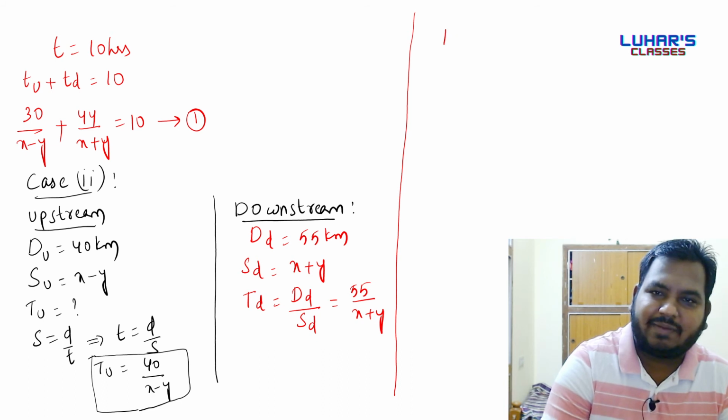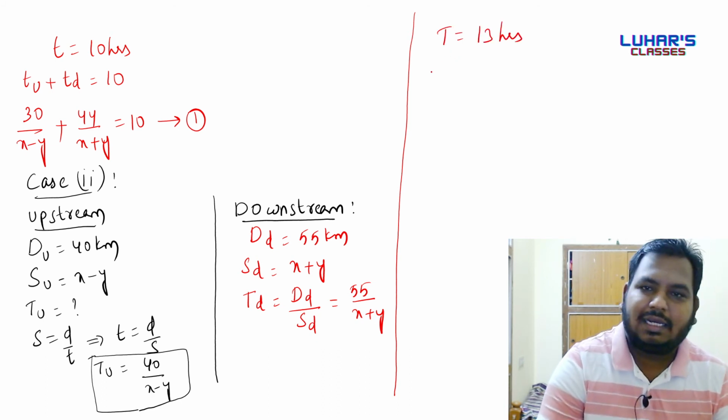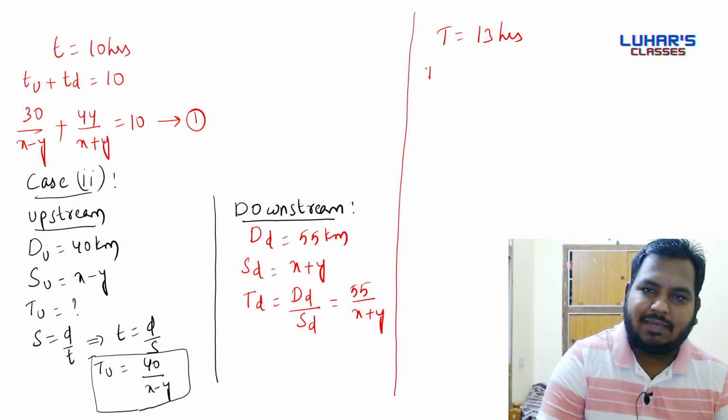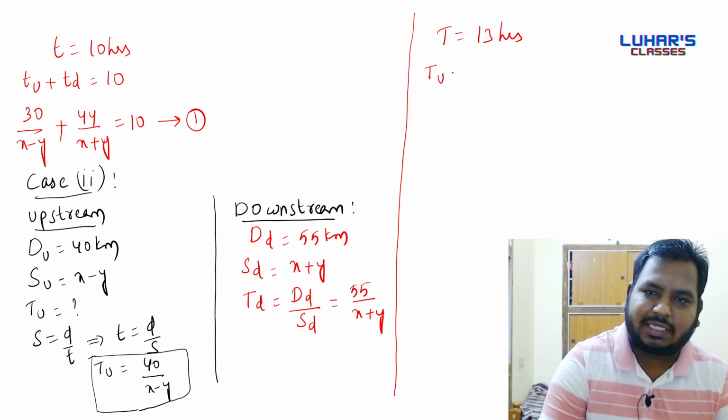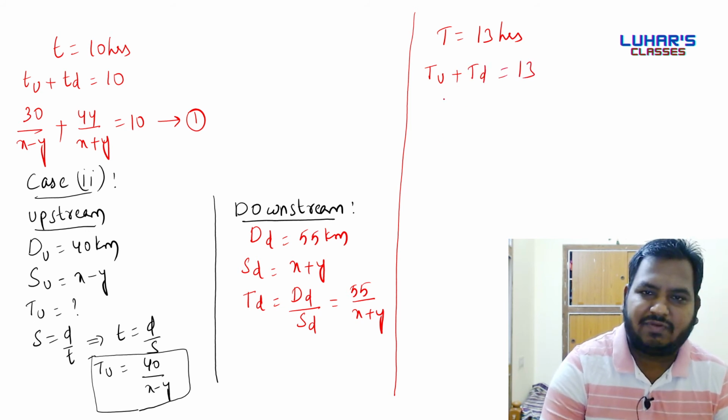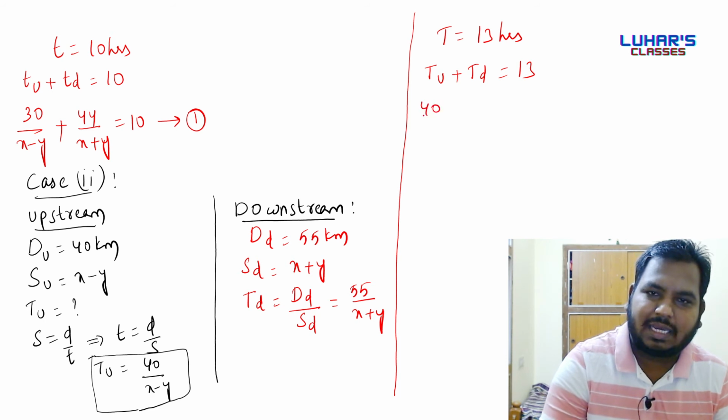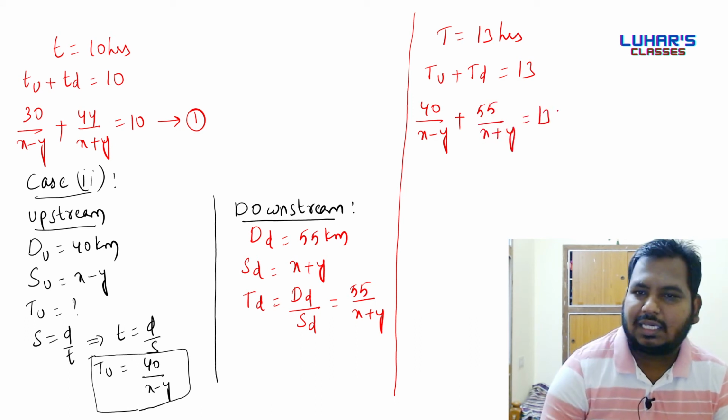So total time taken is 13 hours. So can I say that time taken in upstream plus time taken in downstream is equal to 13 hours? Yes, we can say. So here we'll have 40 by x minus y plus 55 by x plus y is equal to 13, and this is our equation number 2.